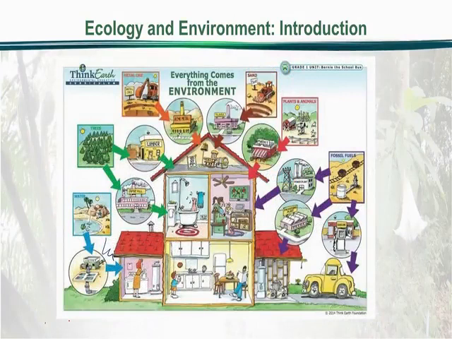If you see in this slide, it very well demonstrates the interaction of the human beings, the interaction of the living organisms with their environment. And if you see the title, everything comes from the environment. It means for everything we are dependent on the environment, whether it's a single human being, a single organism, a single plant, or a group of animals, group of plants, or group of people.